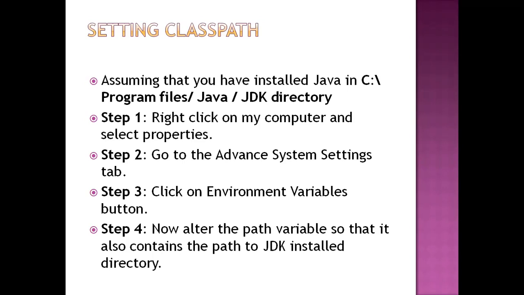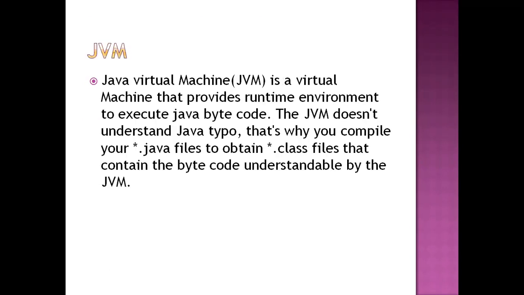Here I can give clarity about these three things. The first thing, JVM, the Java Virtual Machine. What is its main function?